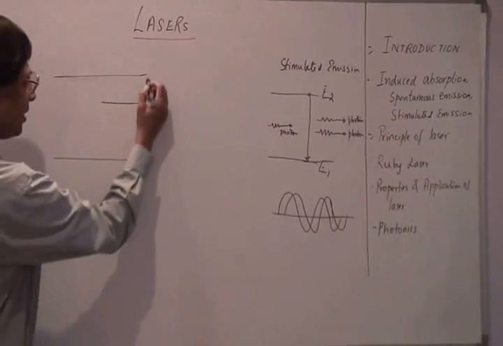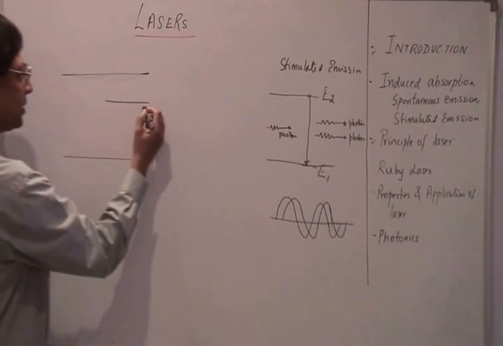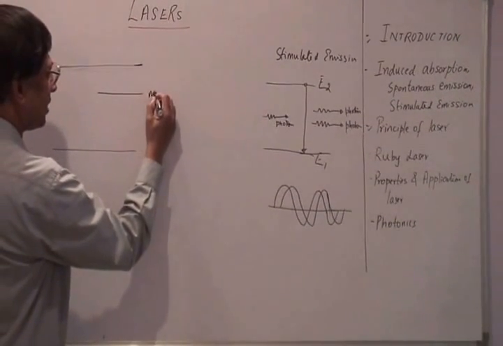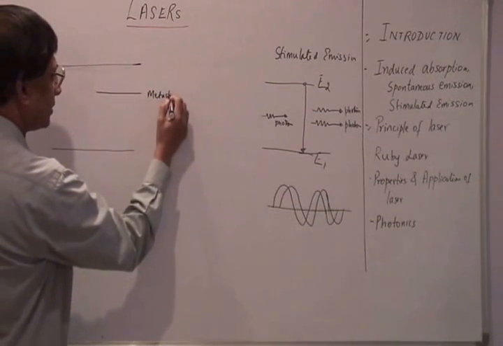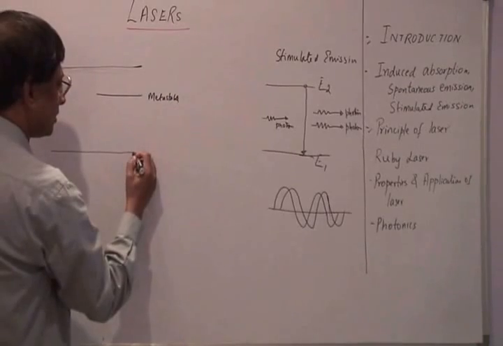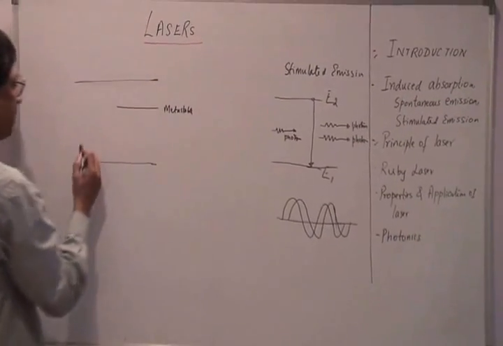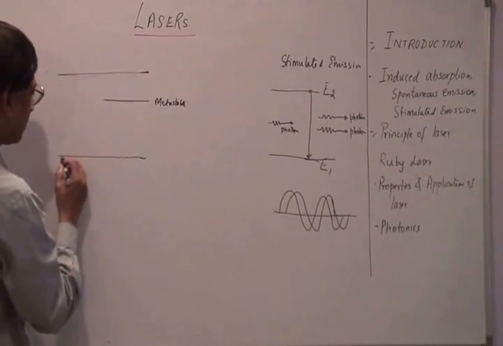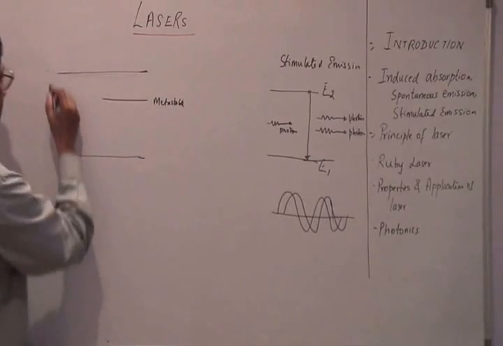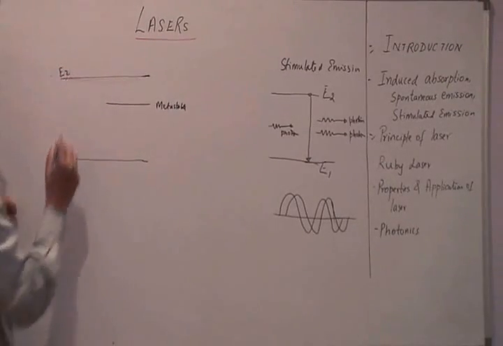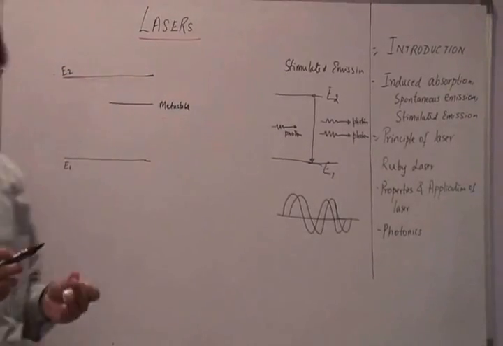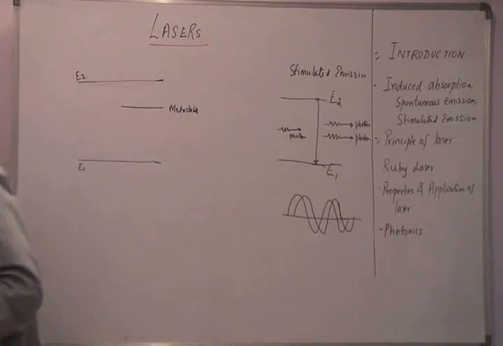Now in a laser, you will have a metastable state here. This is the normal state of the atom, this is the excited state, and then I have a metastate here, a metastable state.